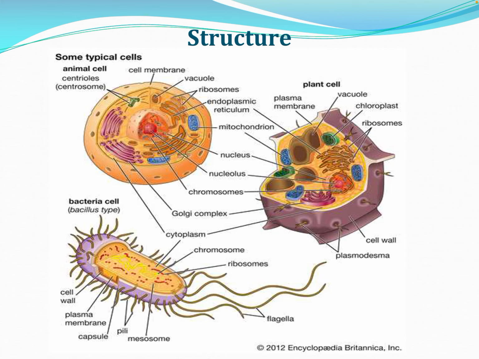Here we can see the structure of different types of cells. As we have seen in the previous slide, the cell is classified as eukaryotic and prokaryotic. Here we can see the structure of prokaryotic cell, found in single celled organisms. As we can see, it has flagella, which helps it to move.